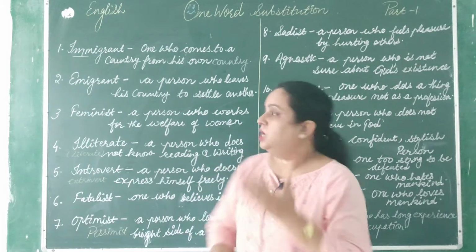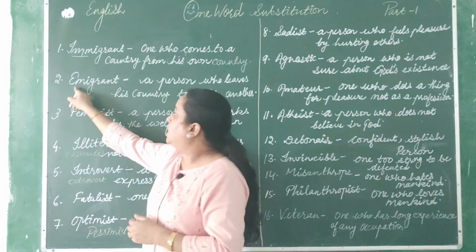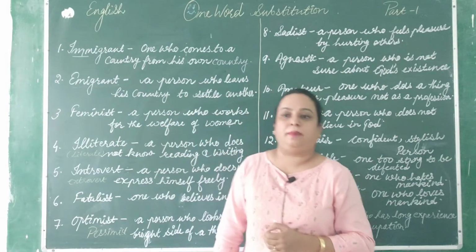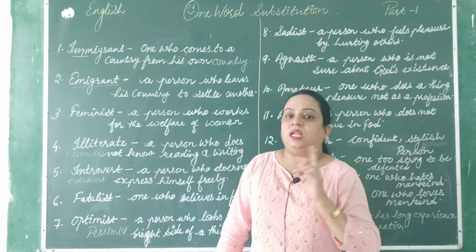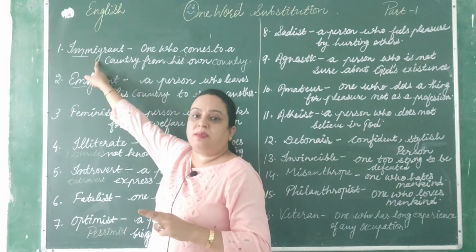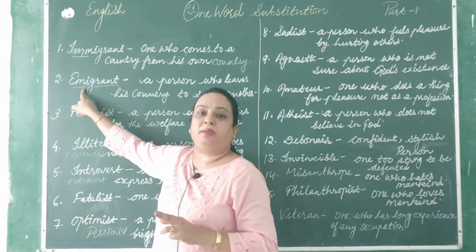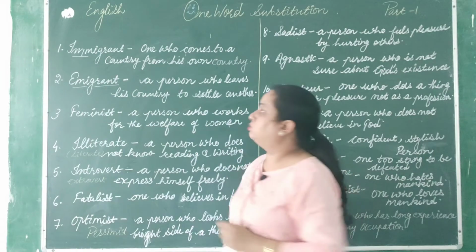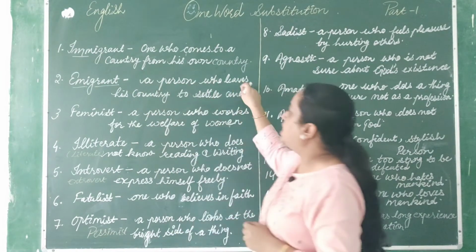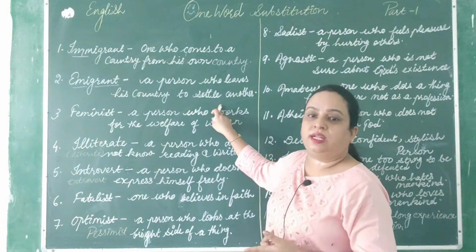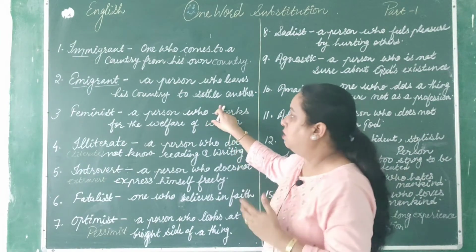I-M-M-I-G-R-A-N-T, immigrant. Next, second is emigrant. The spelling of this emigrant is E-M-I. Listen to the difference between both of the words. It is immigrant and the second one is emigrant. So emigrant is the opposite, the antonym of the first one. A person who leaves his country to settle in another, that is known as emigrant, right?